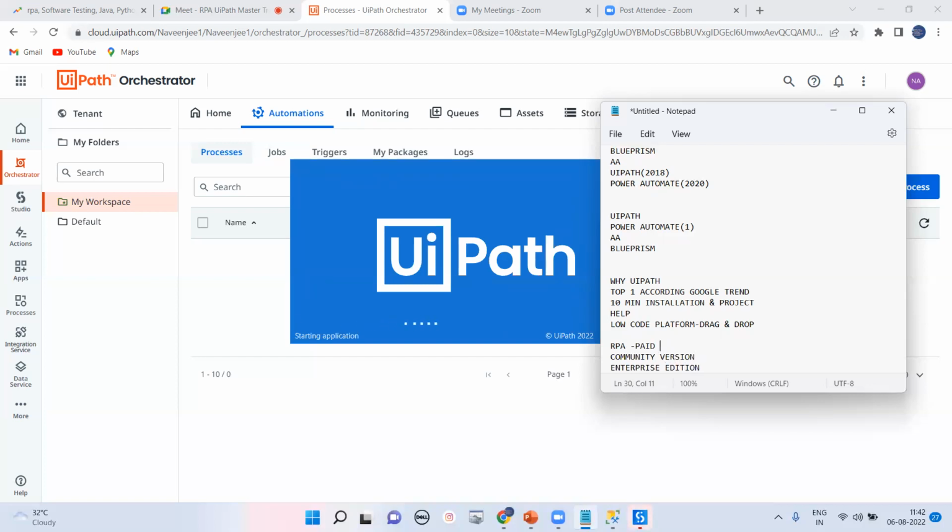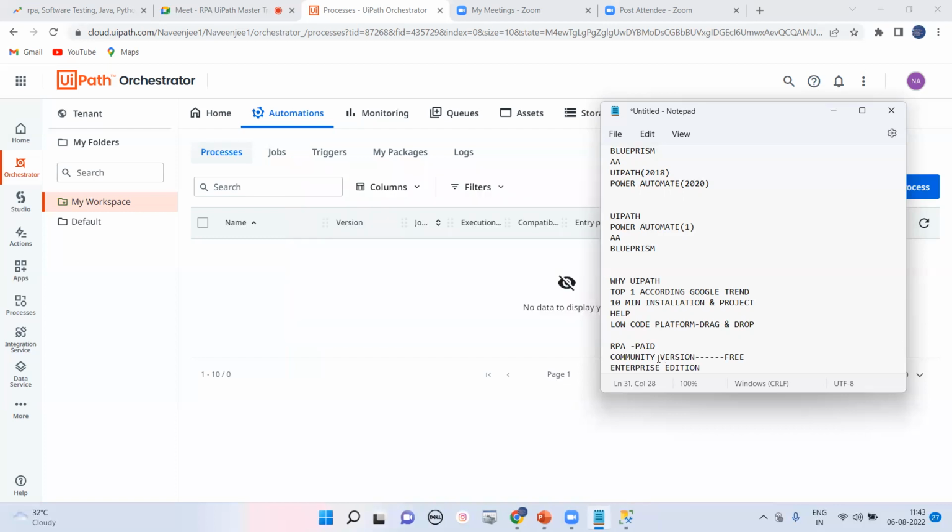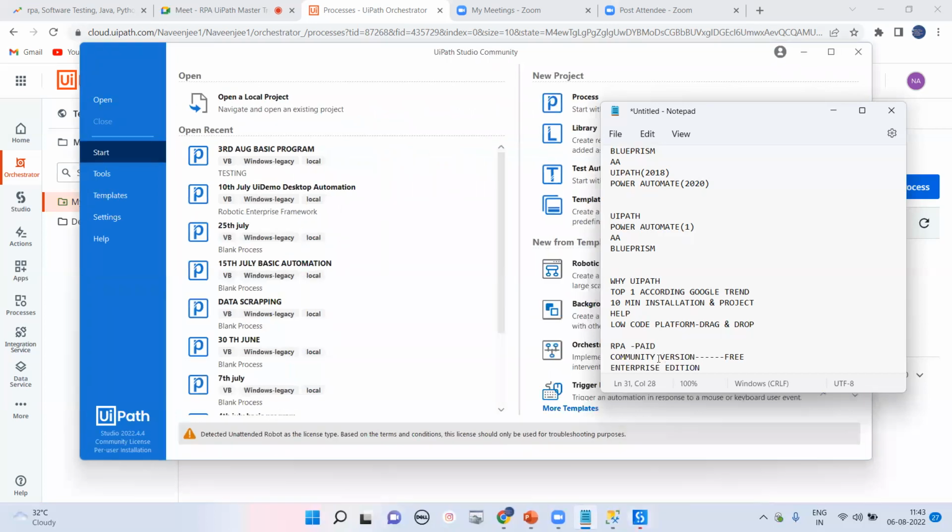Here, the RPA community version is totally free. Just like Windows, where many people use a pirated version, and for the last 10, 15, 20 years people have been using it free. But Windows is not free. You are using a pirated version. If you purchase the license, you have to pay 4 to 5,000 rupees. In the same way, the community version is free for developers who are going to learn. For a small company, for a POC, that is proof of concept, when you start your career, you can go for the community version.